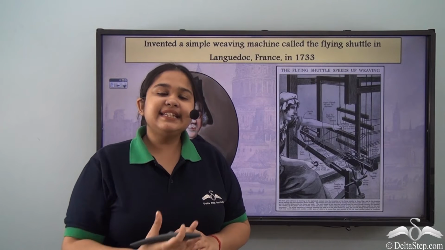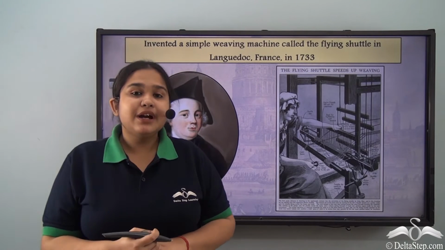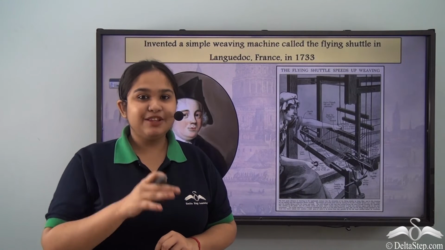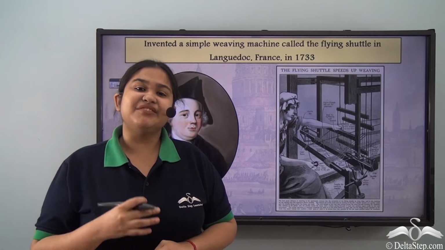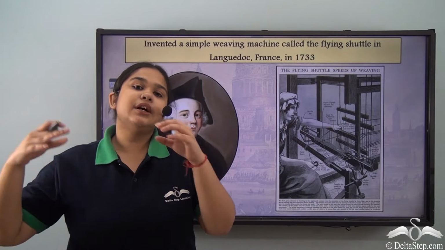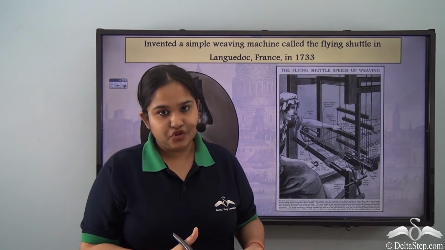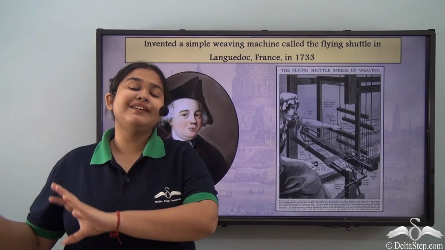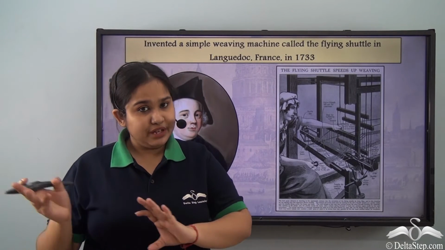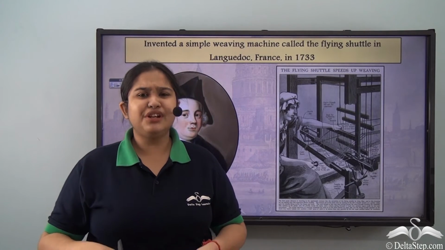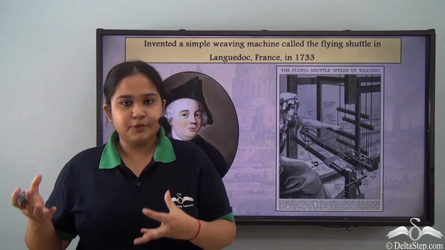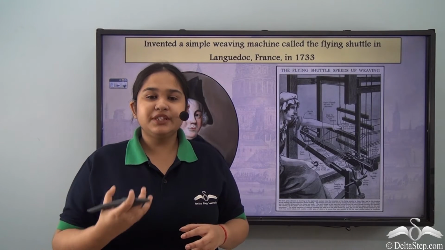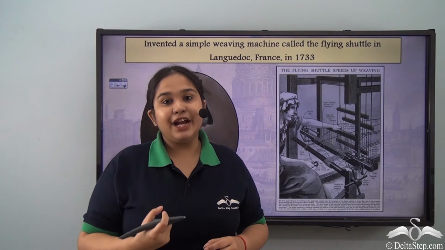Now, this entire system, this entire putting-out system, was very tedious. If you can locate what exactly the problem was, then you might see that it is very, very time-taking, because the raw material will be brought by the merchant, then the products will be produced by hand, and then again the merchant will carry it back and sell it in the market. So not only was it time-taking, it needed a lot of transportation. There were issues about the products being stolen on the way. So a lot of things were required to speed the process up. There was a required change that had to be brought.